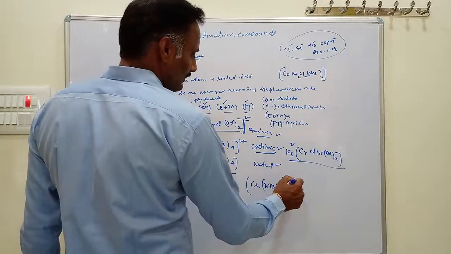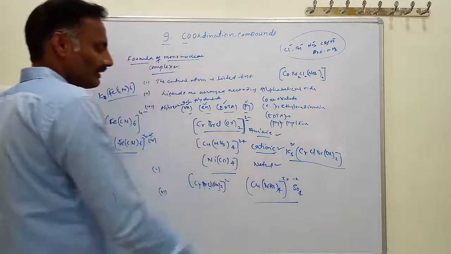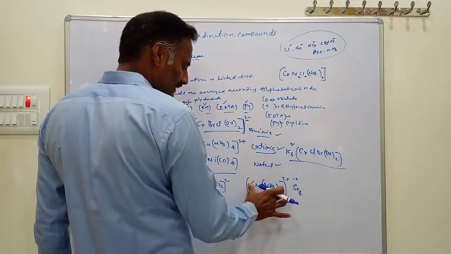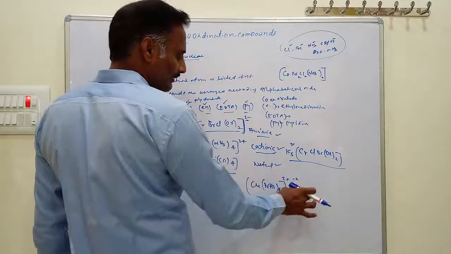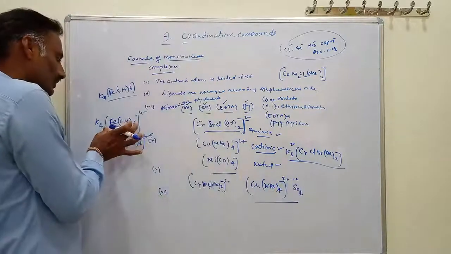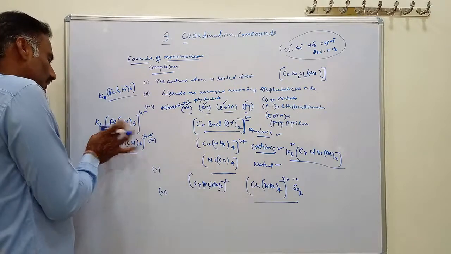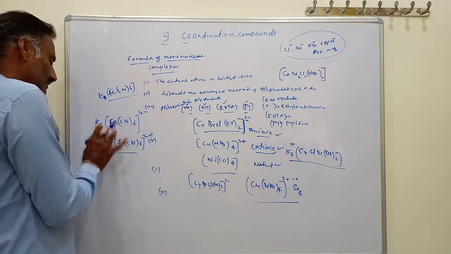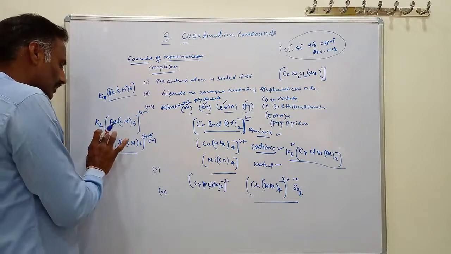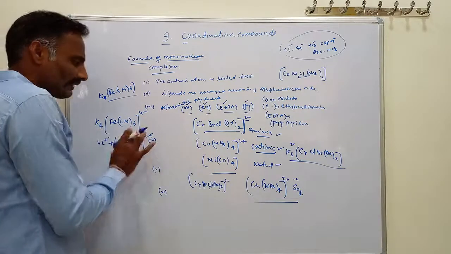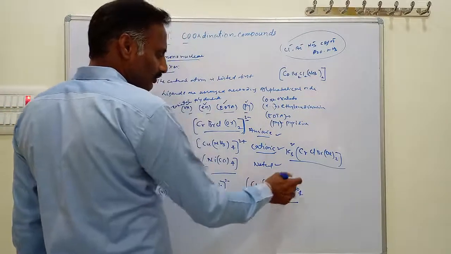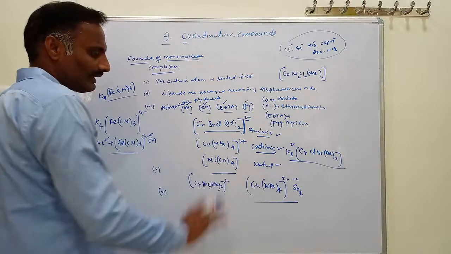This is a 2 plus and this is a 2 minus here. Like this, we are writing coordination compounds. This is called the coordination entity or coordination sphere, and this is called the ionic sphere, also called counter ions. The charge of the counter ions is equal to the charge on the complex. Like this, here the compound becomes neutral. Like this, we are writing coordination compounds.